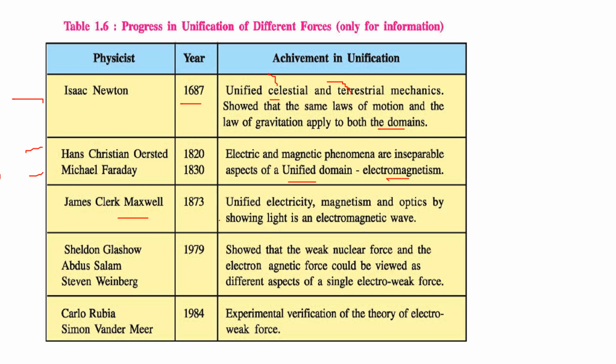Then Maxwell in 1873 unified electricity with magnetism and optics, by showing that light is essentially an electromagnetic wave. Then Glashow, Salam and Weinberg in 1979 showed that the weak nuclear force and the electromagnetic force could be viewed as different aspects of a single electroweak force. Rubbia and Van der Meer in 1984 did the experimental verification of the theory of the electroweak force.